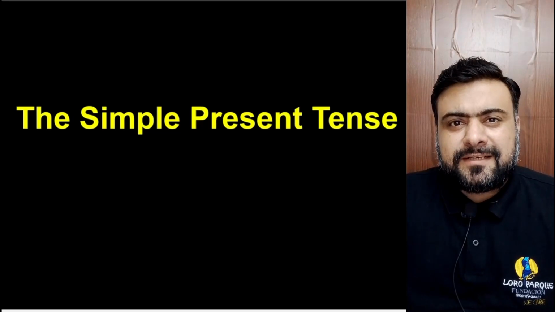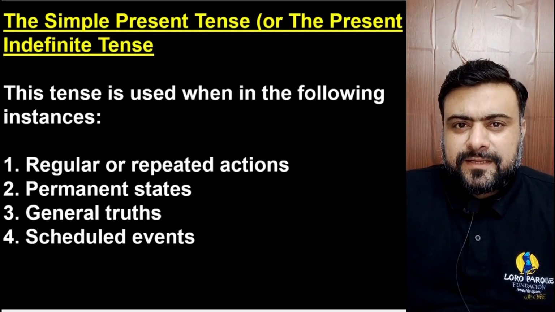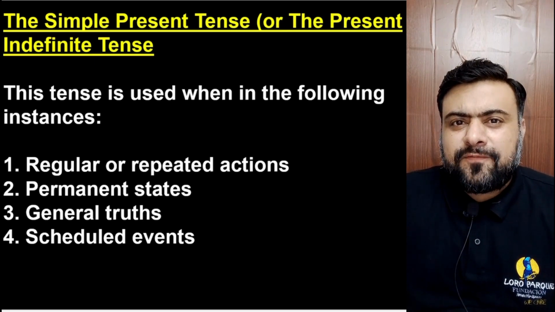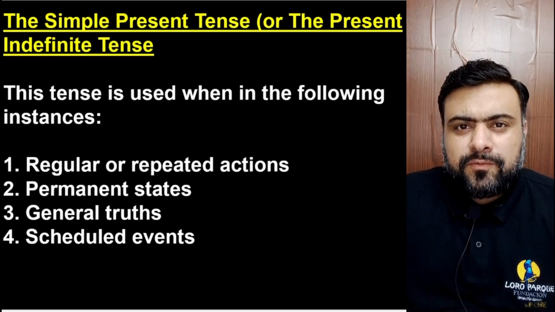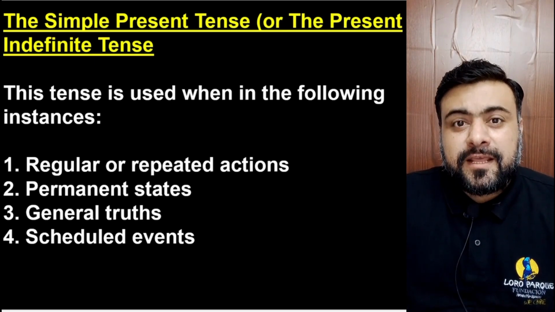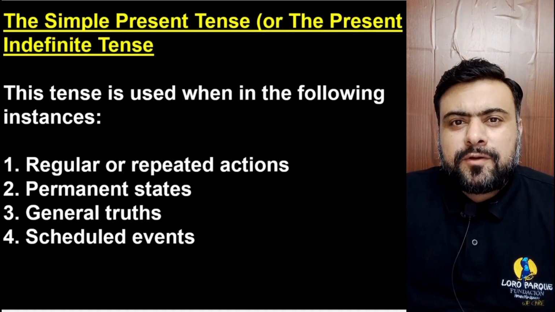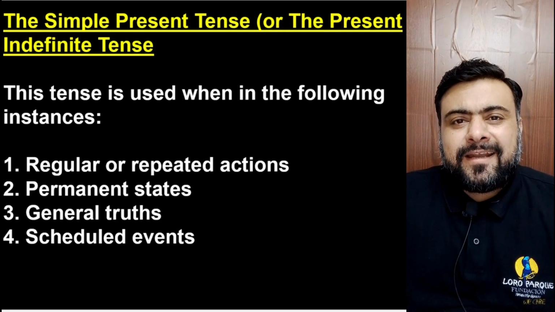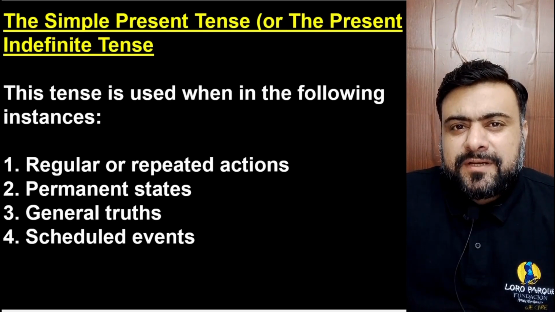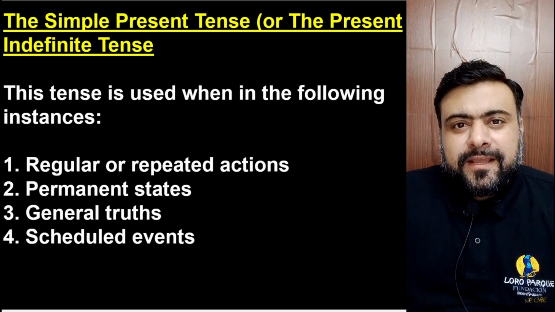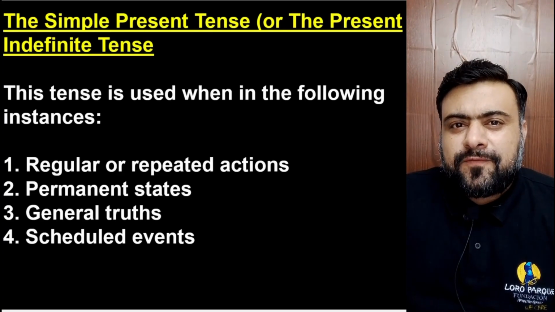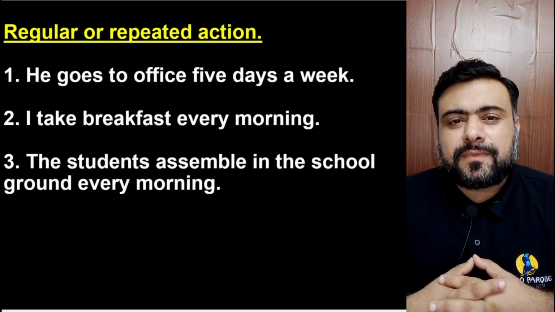The simple present tense. The simple present tense, which is also called the present indefinite tense, is used in the following situations, in the following circumstances. First, it is used for repeated or regular actions. Second, it is used for permanent states. Third, it is used for general truths. And fourth, it is used for scheduled events.